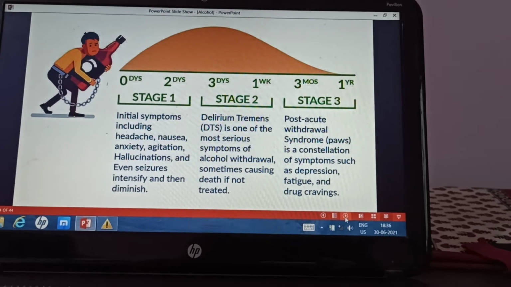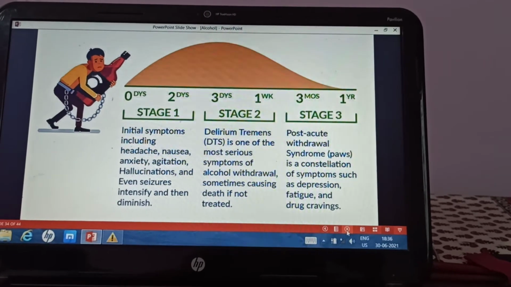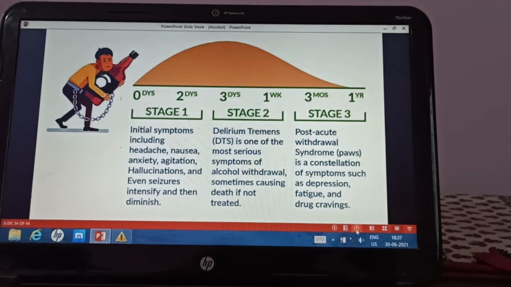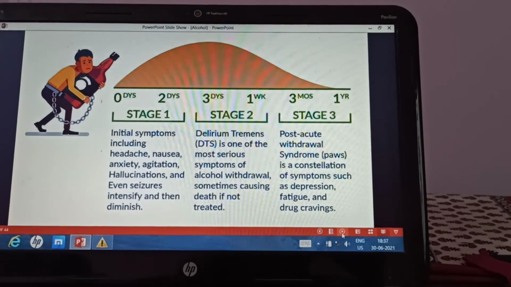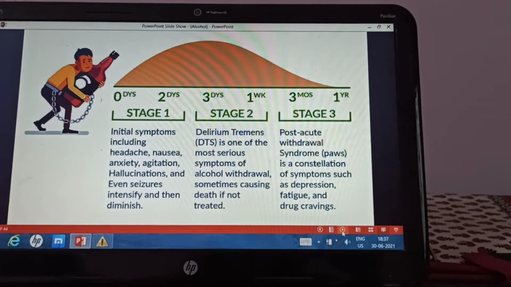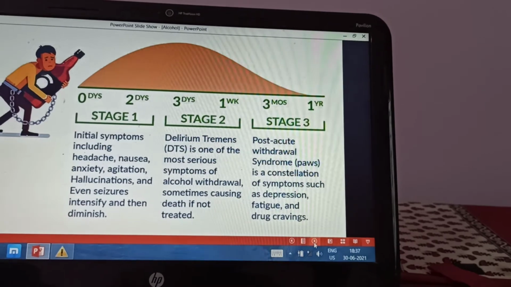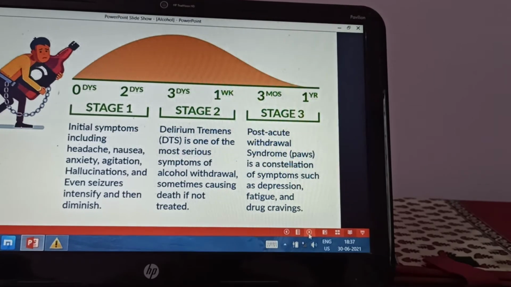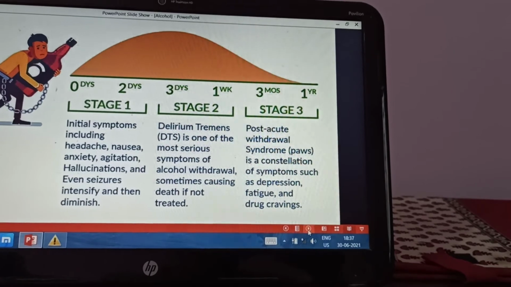Stage 2 occurs from the 3rd day to the 1st week. Maximum effect can be seen on the 5th day of delirium tremens. Then stage 3 occurs from 3 months to 1 year. This is post-acute withdrawal syndrome or PAWS, which is a constellation of symptoms like depression, fatigue and drug craving. That is PAWS. So what is PAWS? Post-acute withdrawal syndrome, characterized by depression, fatigue and drug craving.